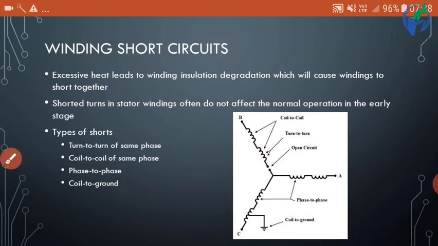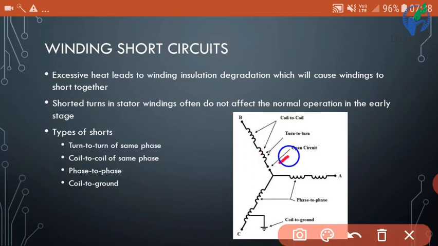And if there is a cut in the circuit, then it is known as open circuit. If two phase windings are shorted, then it is known as phase to phase. And if any coil is shorted with ground, or it may be grounded, then it is known as coil to ground. So these are the faults that can be seen due to insulation degradation, and insulation degradation is directly proportional to excessive heat.